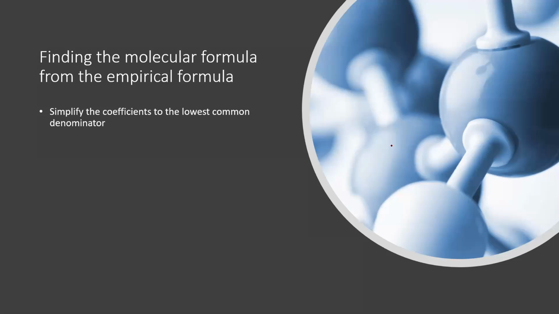So basically the steps to finding the empirical formula from the molecular formula are that you just want to simplify those coefficients down to as small as they'll go to find that simplest ratio of atoms. So once again, if we had C6H12O6, because each of these little subscripts here are divisible by 2, we want to reduce that down as far as they'll go. And we could go ahead and say it's going to be CH2. And that's going to be our empirical formula. So the empirical formula is the simplest ratio of atoms, whereas the molecular formula is what you actually have in nature.